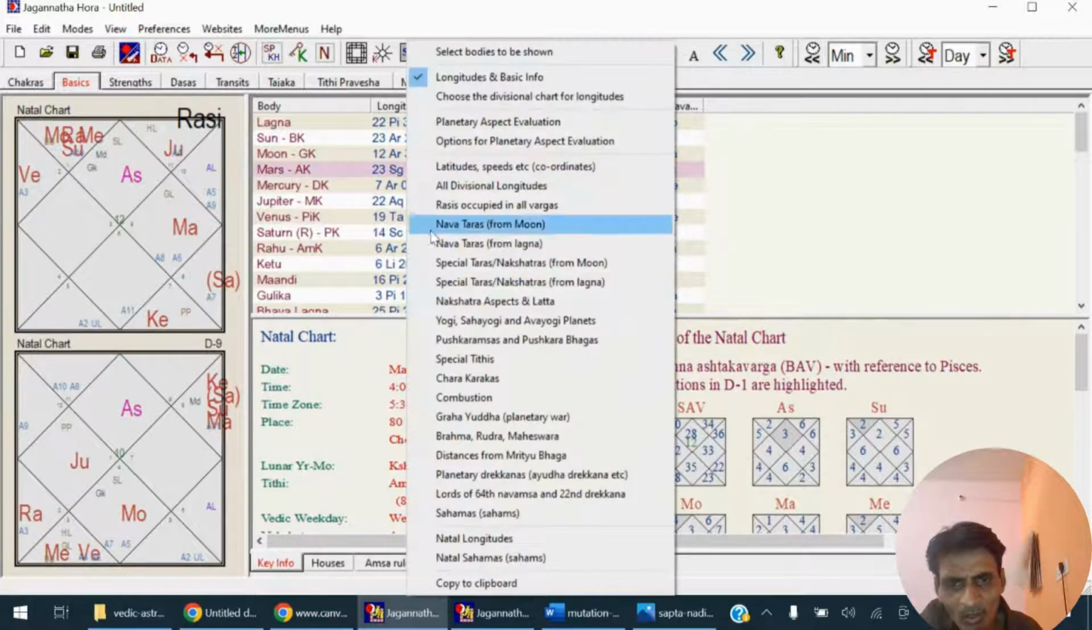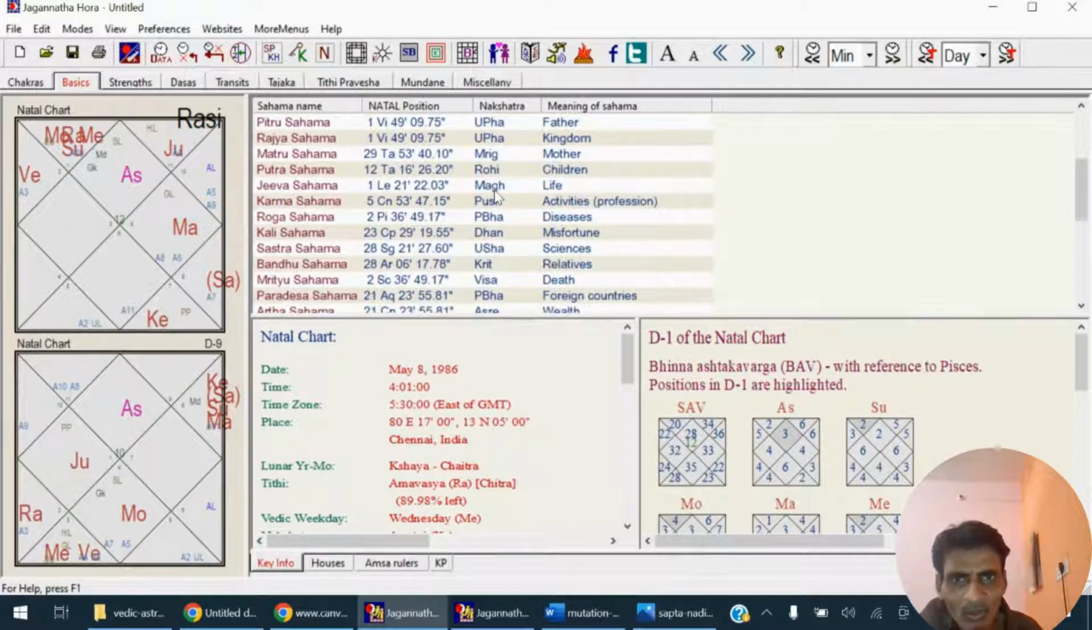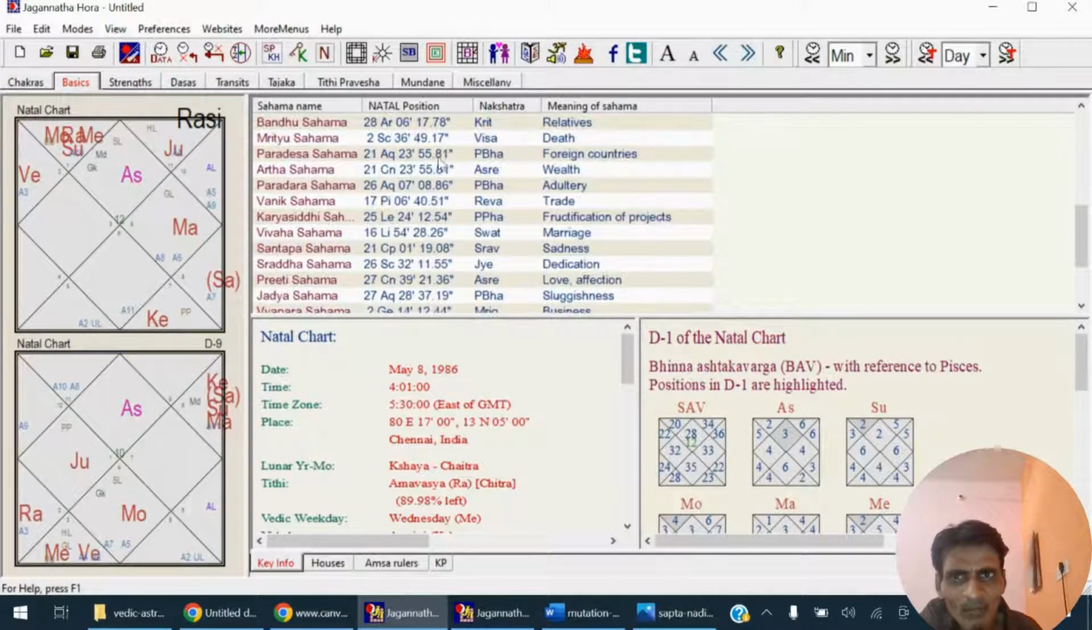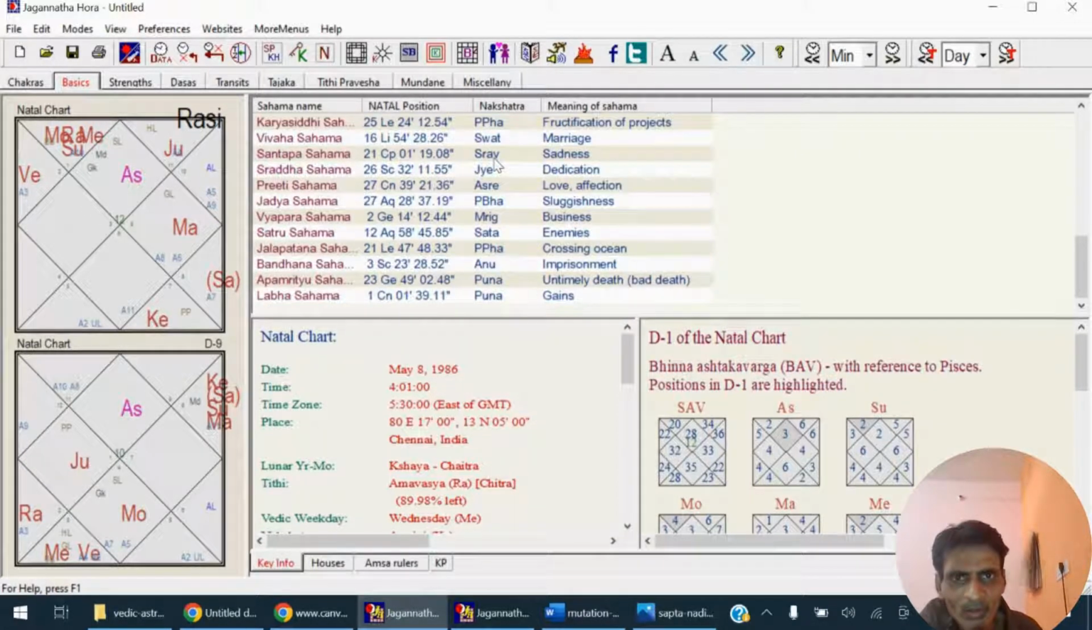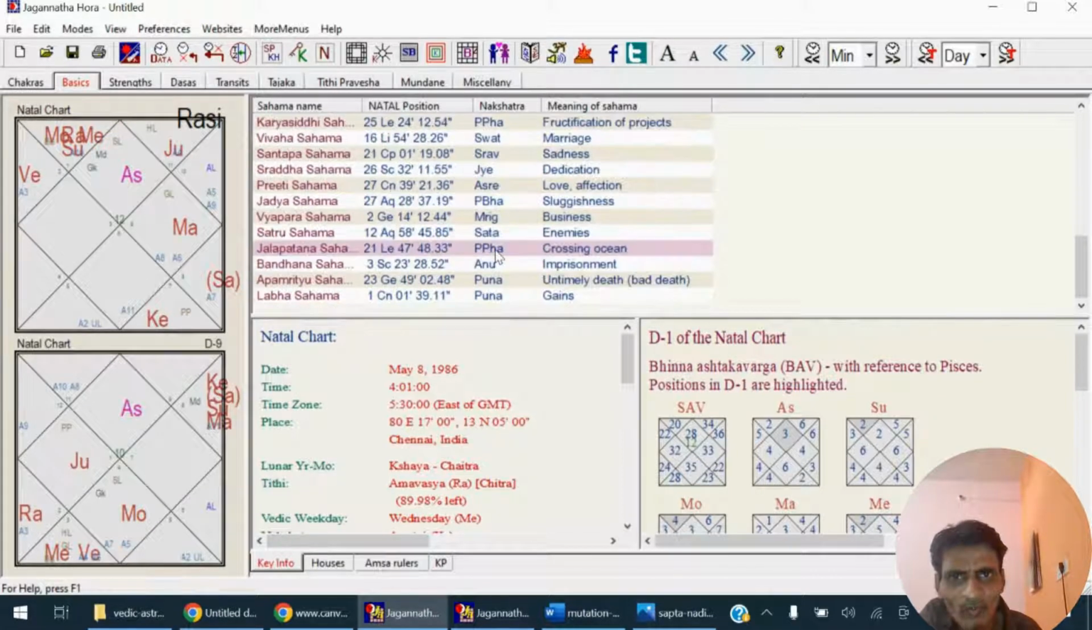Just right click here and go to Natal Sahamas. Sahamas tell a lot. For example, Paradesa Sahama, this is the Sahama of foreign countries. So Purva Bhadra is his Paradesha Sahama, or Sahama of foreign countries. Another Sahama is for crossing the ocean, Jalapatana Sahama, which is Purva Falguni. So these two Sahamas we need to look at for foreign travel.